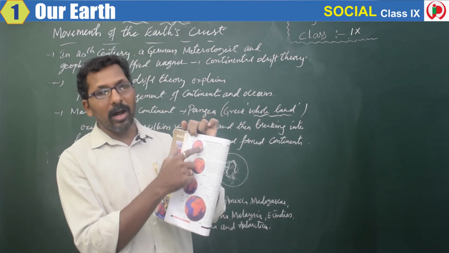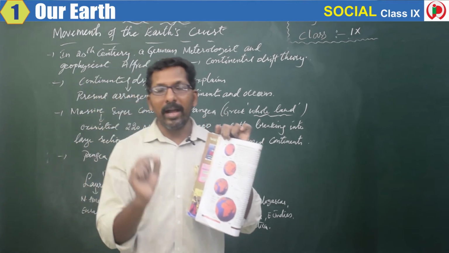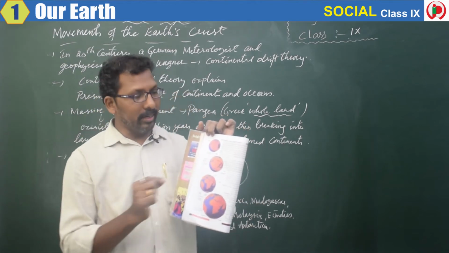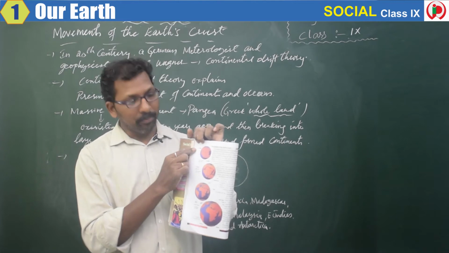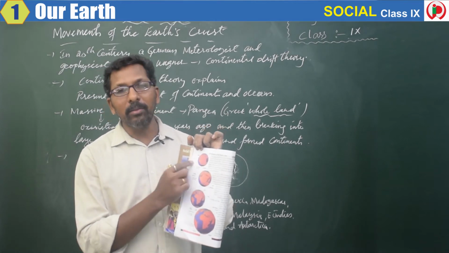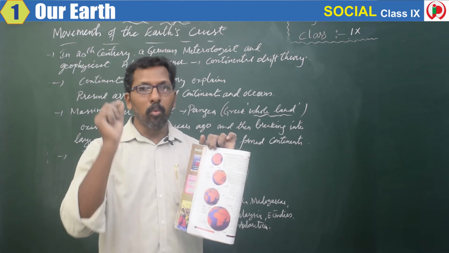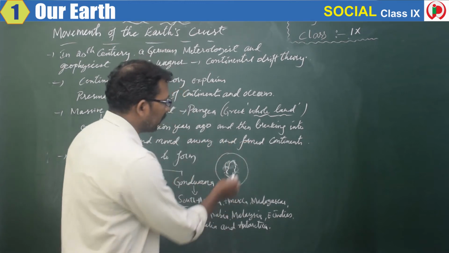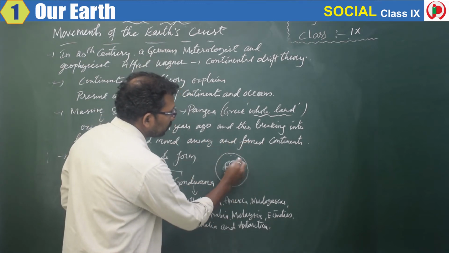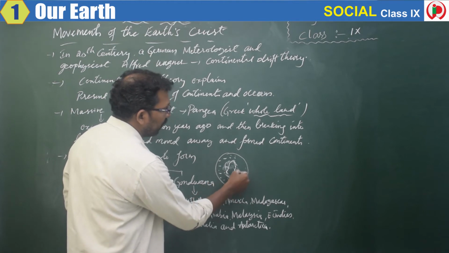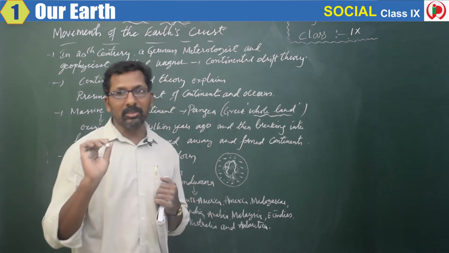This large landmass, or supermassive continent called Pangaea, was surrounded by a larger water body called Panthalassa.